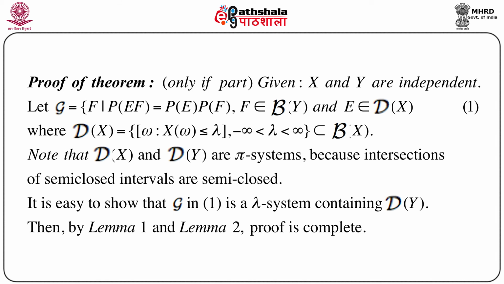It is easy to show that this G, as we defined it, is also a lambda system which contains script D of Y.